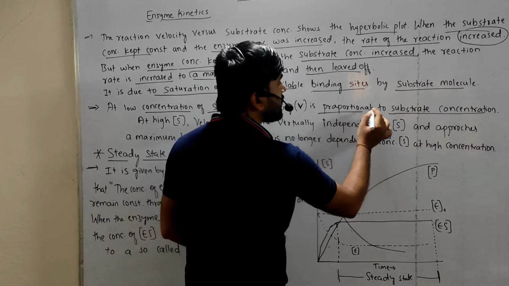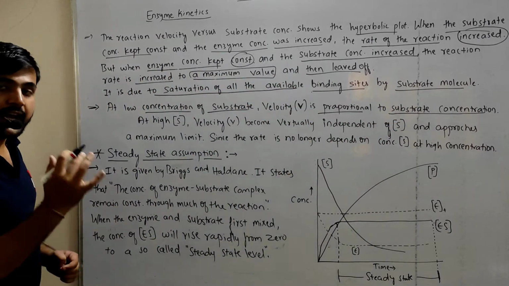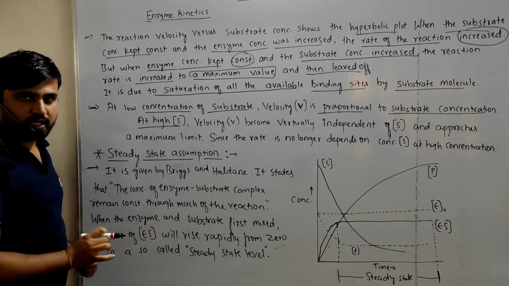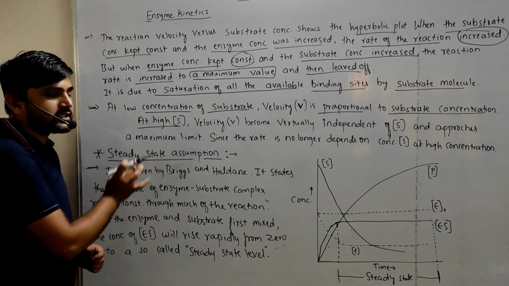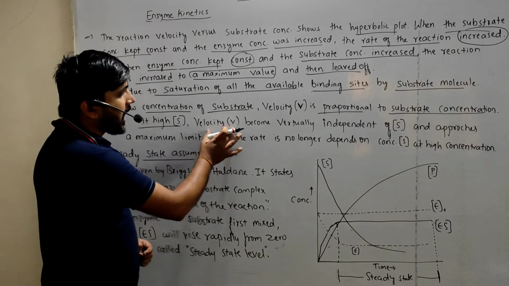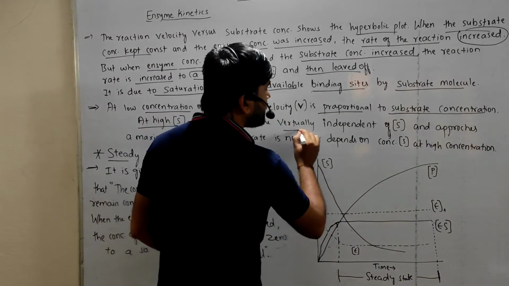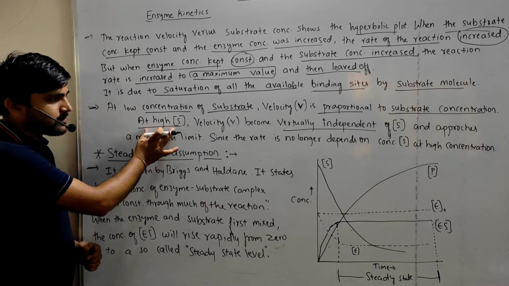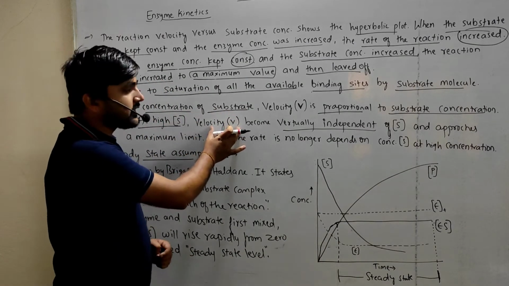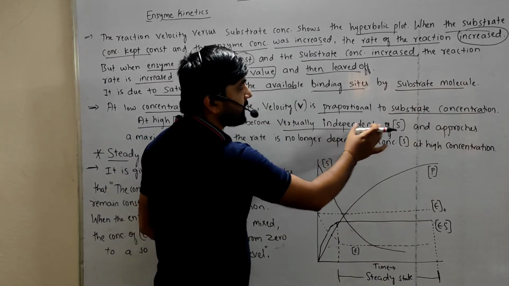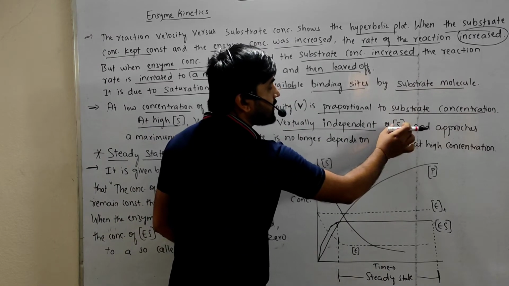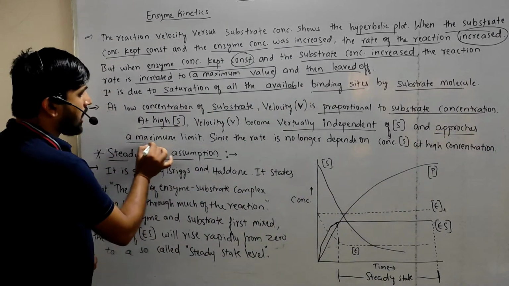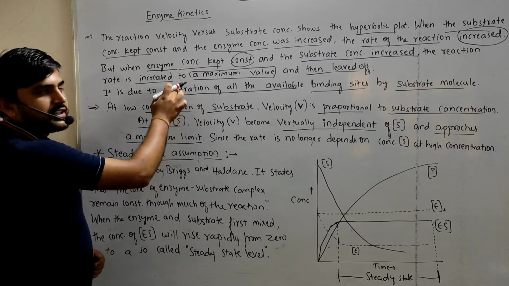That is proportional to the substrate concentration at the initial reaction. And at high concentration of substrate, what happens? The velocity becomes virtually independent of the substrate concentration, and approaches a maximum limit.